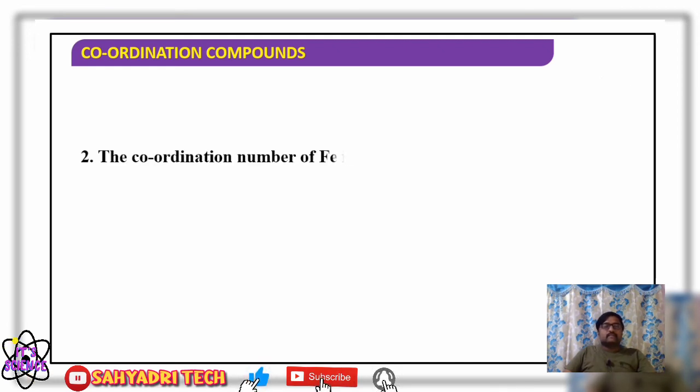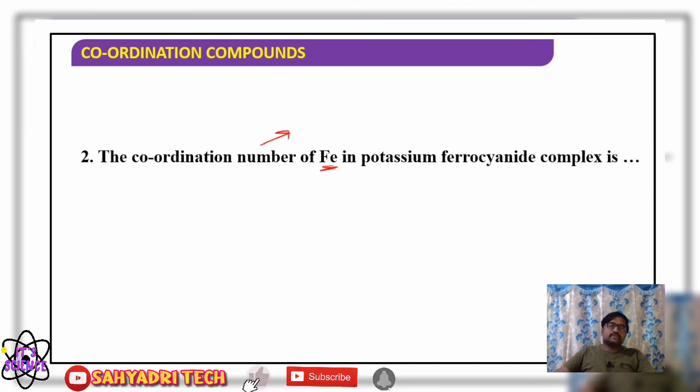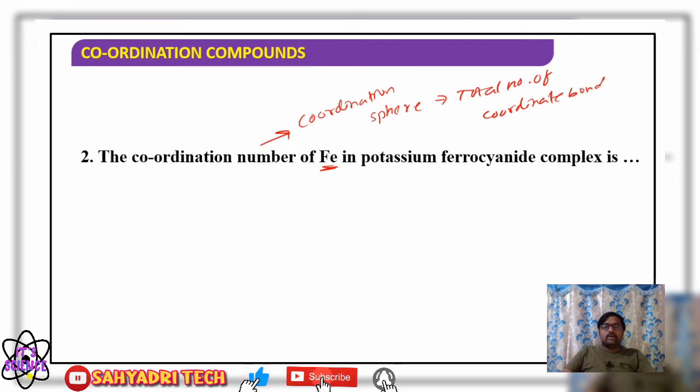Next one: the coordination number of iron. Coordination number means we have to think of the coordination sphere, and in the coordination sphere we have to think of the total number of coordinate bonds. Yes, it gives the coordination number. They are asking the coordination number of iron in potassium ferrocyanide, which is a common name.